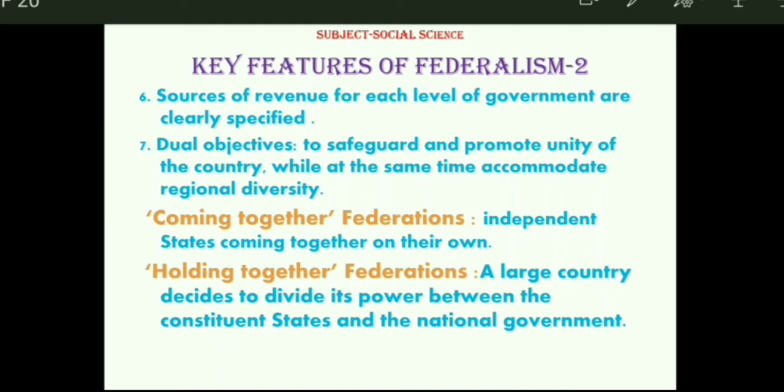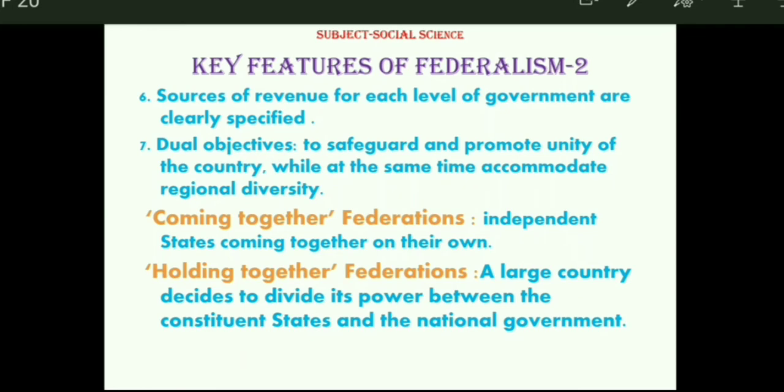Moving to the last section, when the federal structure came into being, it was observed that there were two different means, and you will be surprised to know that there is no fixed formula on which the federal government has been established in all countries of the world. In different countries of the world, you will find that the balance of power between the center and state government varies from one federation to another.